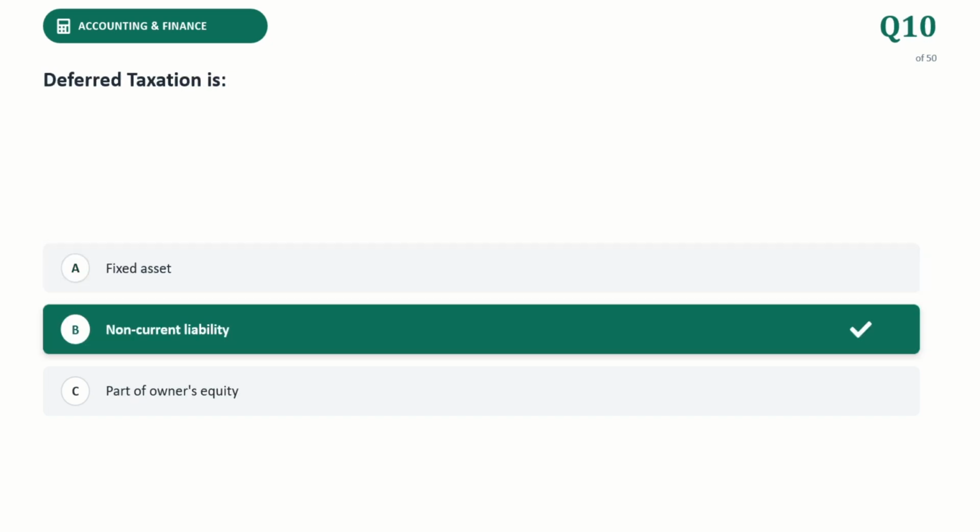Deferred taxation, the correct answer is non-current liability. Deferred tax liabilities are classified as non-current liabilities on a company's balance sheet. Under international financial standards like IAS 12, deferred tax assets and liabilities are never separated into current or non-current portions. Instead, they are presented entirely as non-current items.